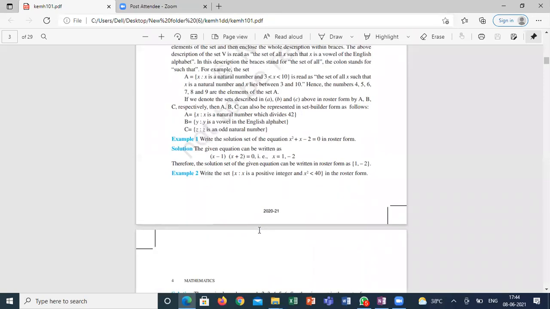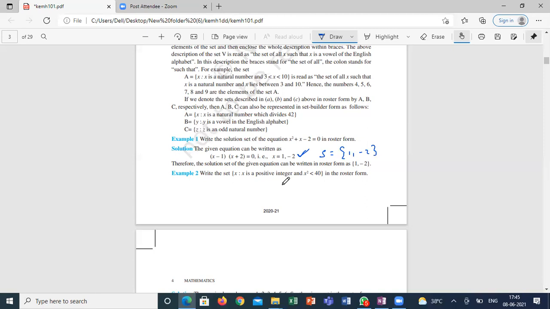See here one example: write the solution set of the equation in roster form. How will we represent it? By solving the quadratic equation, I got 1 comma minus 2 as the solution. He is asking us to write in roster form. Roster form means rule method. Am I right? Guys, correct or not? Sorry, roster form is tabular. So the solution set of this is 1 comma minus 2.